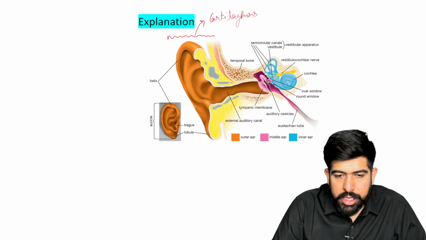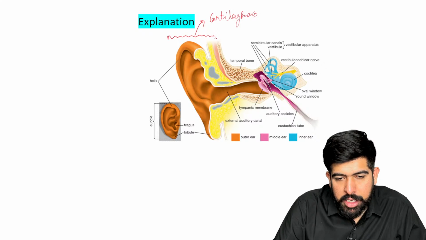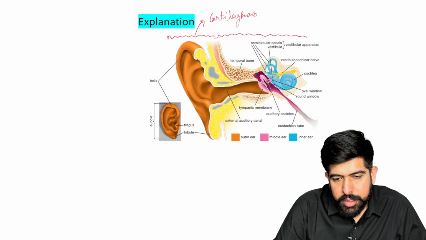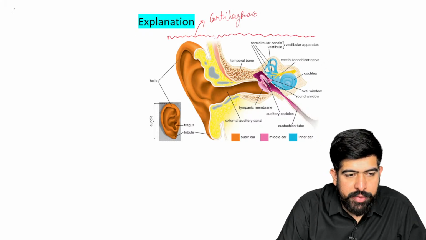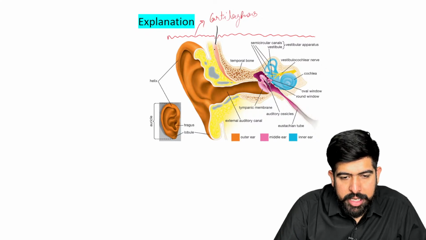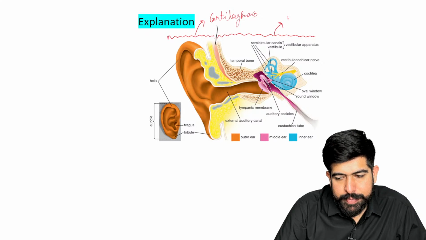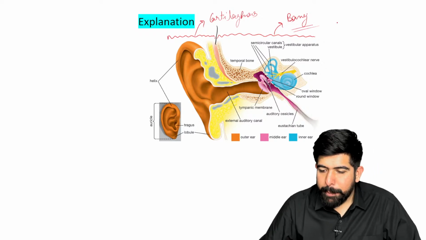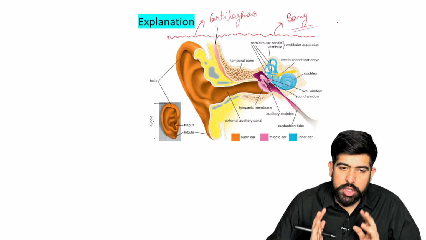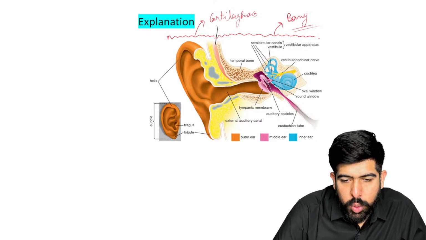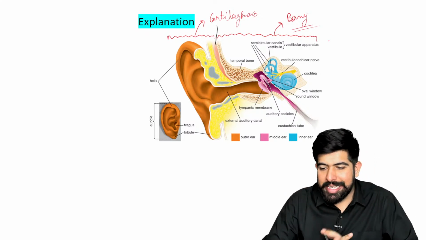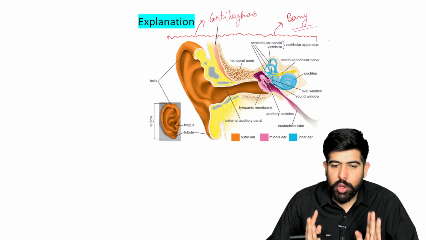And the next part, which is here, I'm dividing it with the black color, so it will be clearly seen. This one will be the bony part. I'm talking about the total ear here, not the EAC. We have not come to the EAC yet.